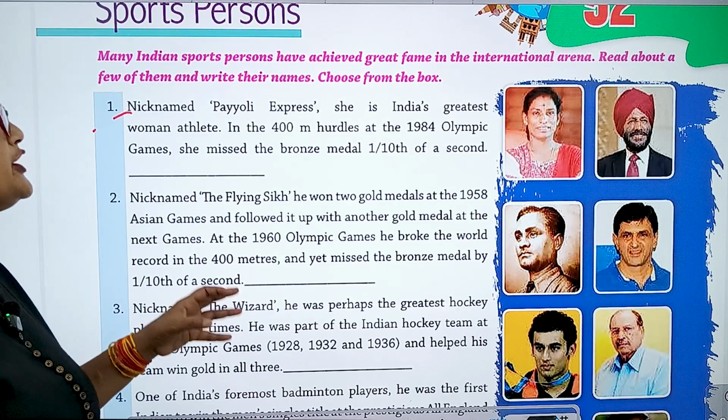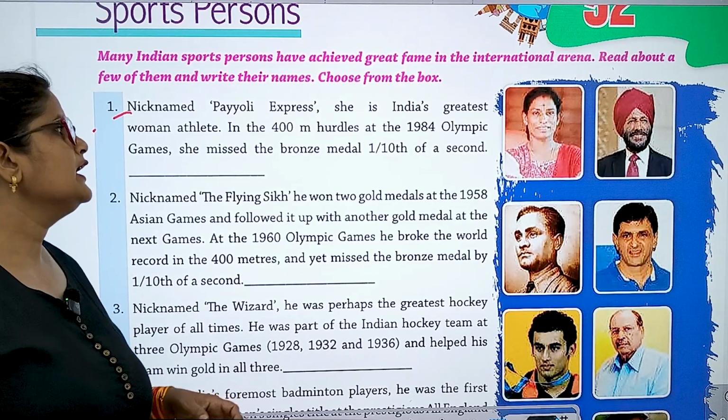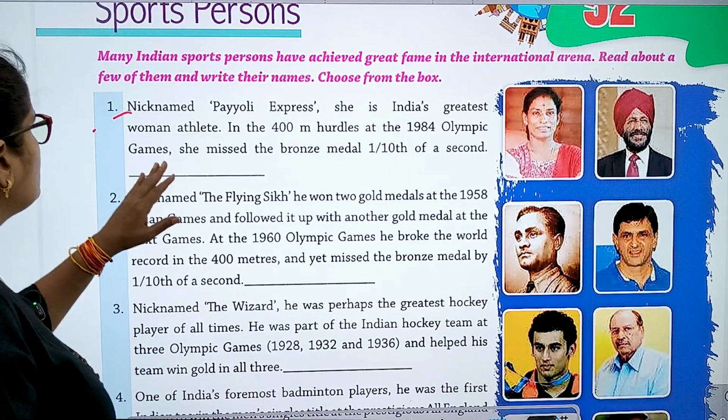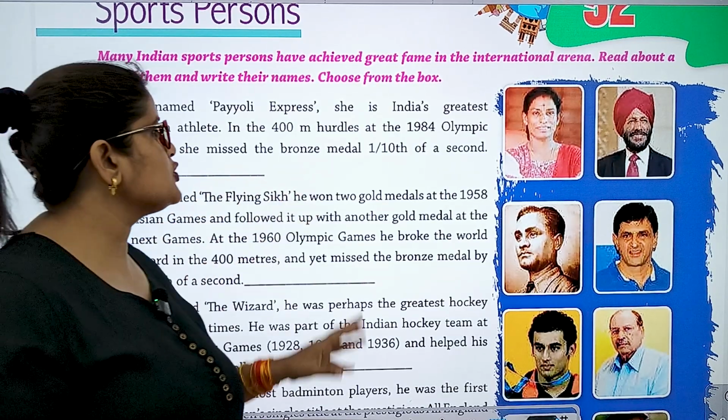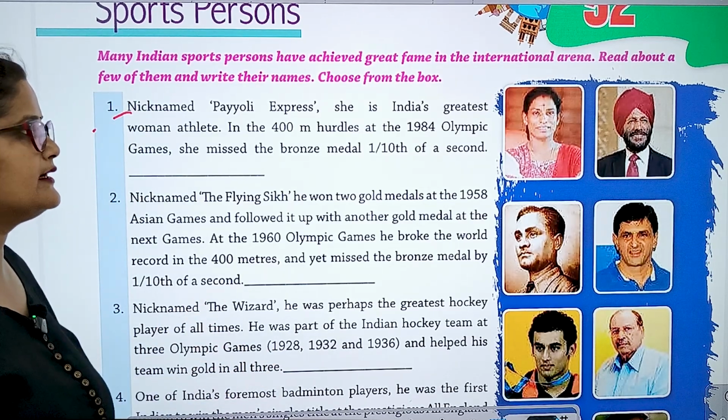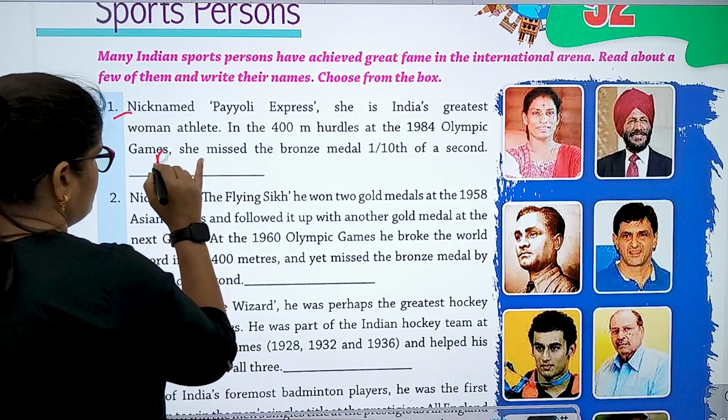Number 1, nickname Payuli Express. She is India's greatest woman athlete in the 400-meter hurdles at the 1984 Olympic Games. She missed the bronze medal by 1/10 of a second. So she is PT Usha.